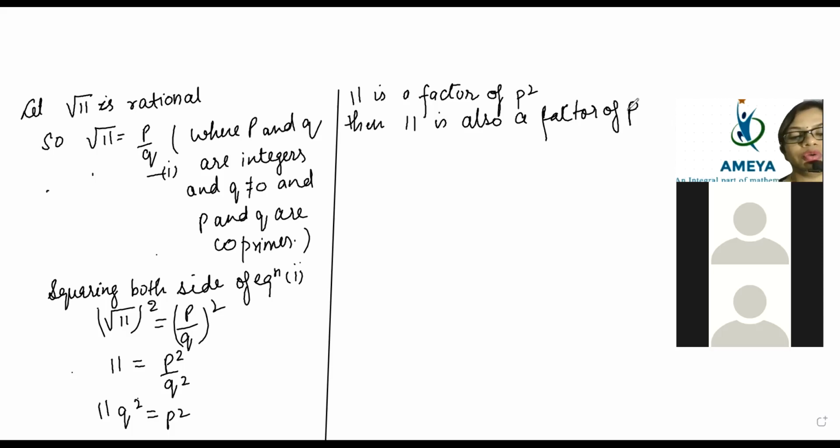Then beta, you know that in an equation, left side is equal to right side. So beta, if 11Q square is equal to P square, that means P square must be containing 11.